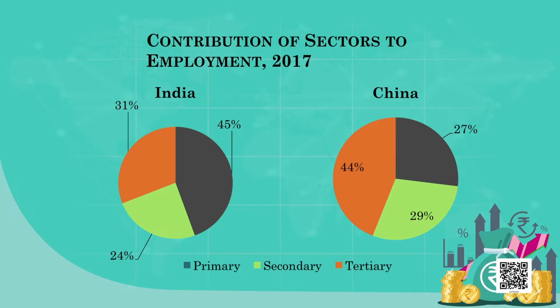Only 27% is employed in agriculture, and factory employment is 29%. People may say that the manufacturer of the world is China, but if you look at the employment figure, only 29% is employed in factories. In India, it is about 24% actually. In the service sector, China is moving to a higher level because almost 44% of people are employed in the service sector.